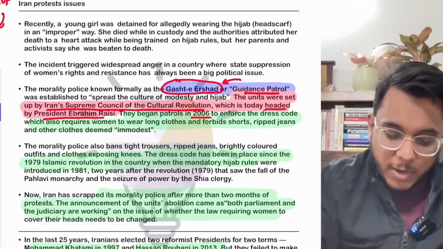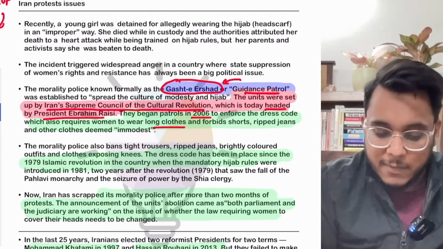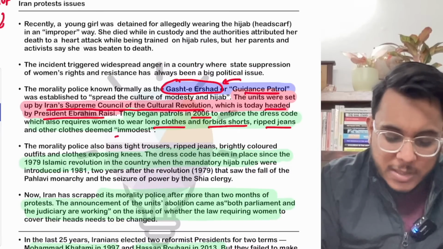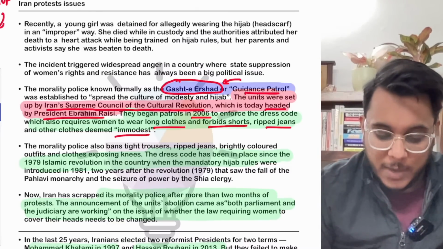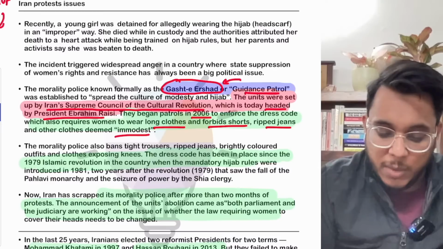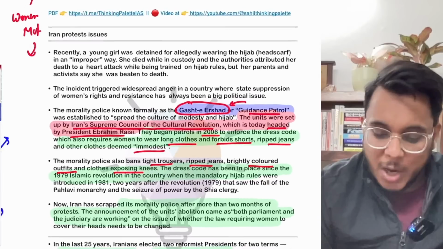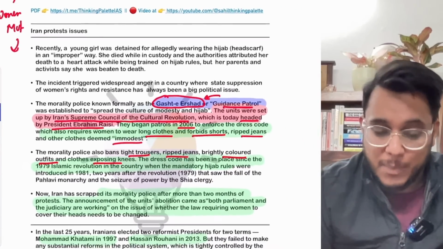For example, women were required to wear long clothes. Women cannot wear shorts, ripped jeans, and clothes that were deemed immodest. Okay, there was a strict ban on wearing tight trousers, ripped jeans, brightly colored outfits, and clothes exposing the knees. Okay, now why was this particular ban imposed?